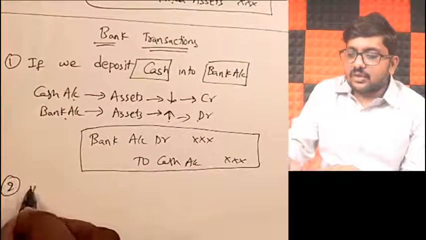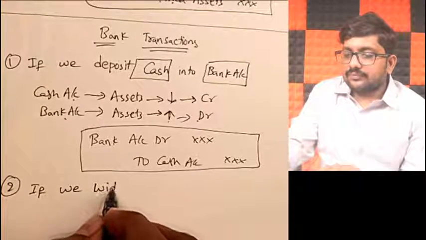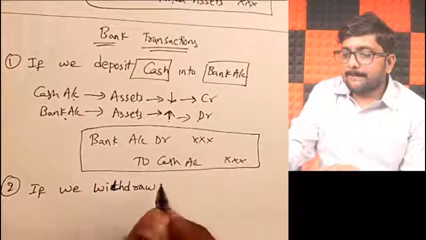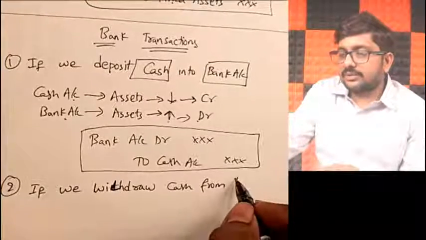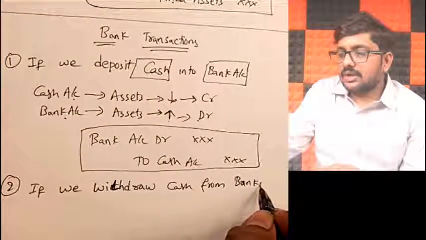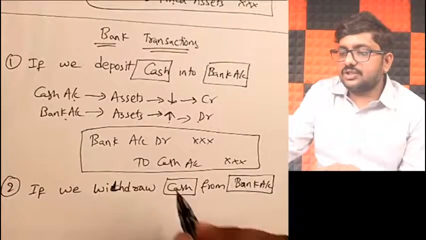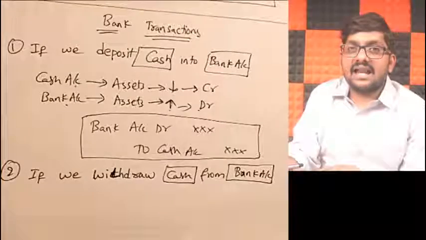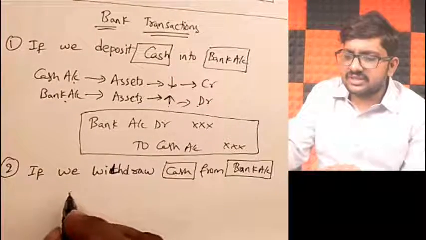But the second scenario, if we withdraw cash from bank account. So what have we done? We went to bank and withdrew cash from the bank account. So with this, what will happen? Reverse. Bank balance will decrease, cash balance will increase. So what will be my journal entry? Reverse of this journal entry.